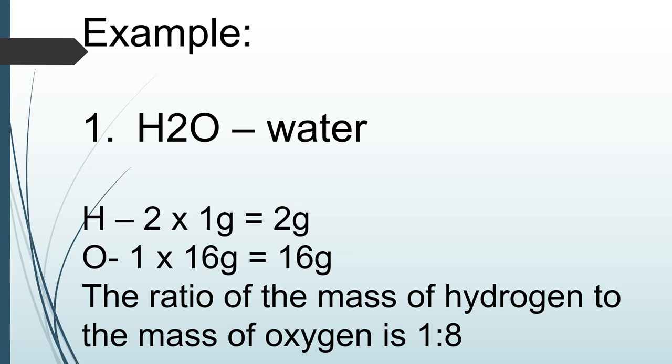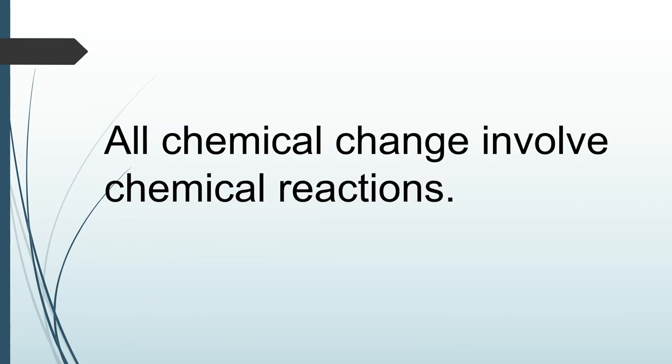So, ibig sabihin po ng law of definite proportion na it's always the same yung pinaka-ratio ng water no matter where the sample is obtained or how large it is. Kahit saan resources natin kinuha ang tubig, sa balon, sa river, ocean, dagat man. At kung gaano karami, kung ito man ay 1 gallon, liters man yan. So it is definite and it is constant. So 1:8 and the total mass po ng water is, add lang po natin, 16 plus 2 is 18 grams. Is always the same.